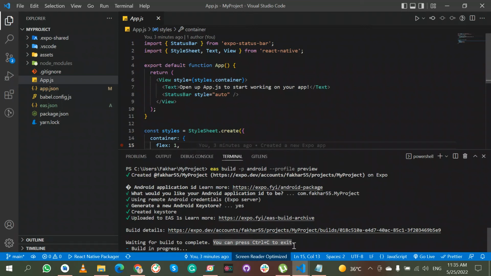Also, we can press Ctrl plus C to exit, and when the APK is released, we can check the status from here.